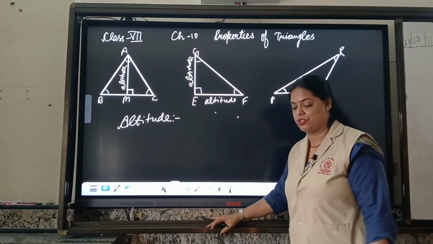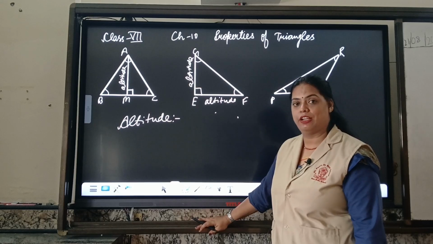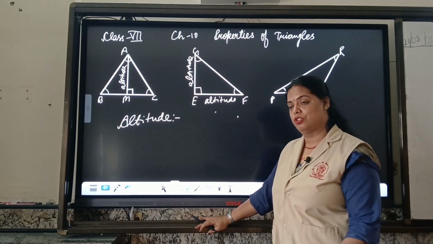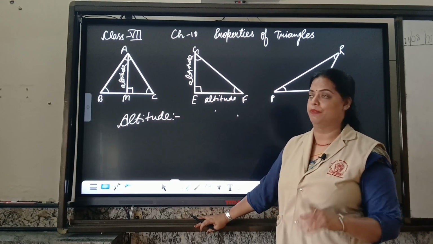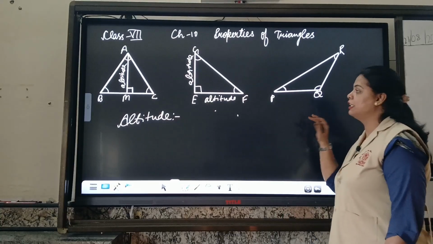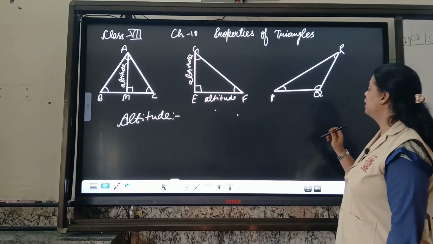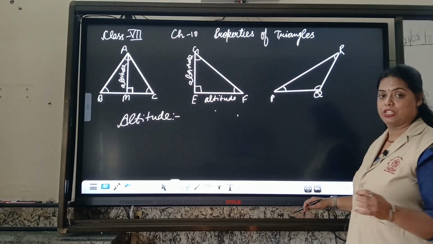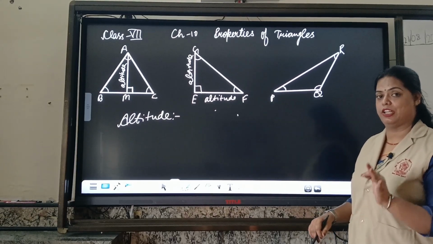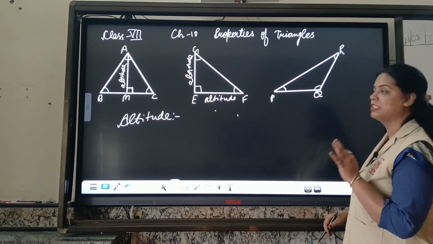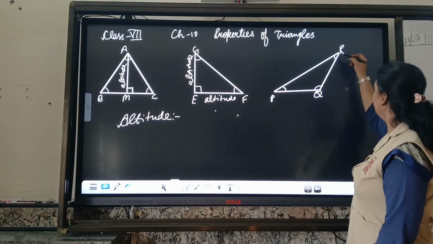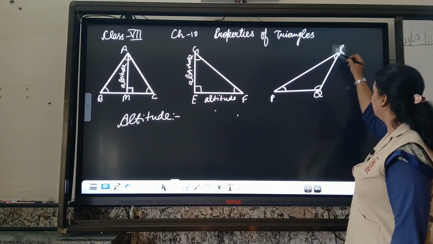Sometimes you will have a question such as, name the triangle which has two altitudes. So you will give the name right angle triangle. Now in an obtuse angle triangle, where can we draw its altitude? If the question gives the condition that you have to start your altitude from vertex R. So here we have R. If I am going to draw at 90 degrees,